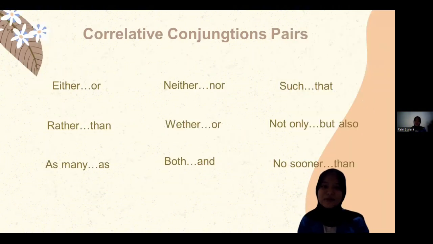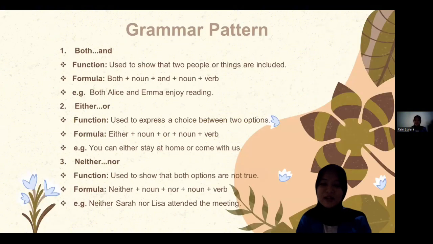Next, correlative conjunction pairs. Either pairs with or, and neither pairs with nor. Such pairs with that, and rather pairs with than. Whether pairs with or not, only pairs with but also, as pairs with as, both pairs with and, no sooner pairs with than. Next is grammar pattern.